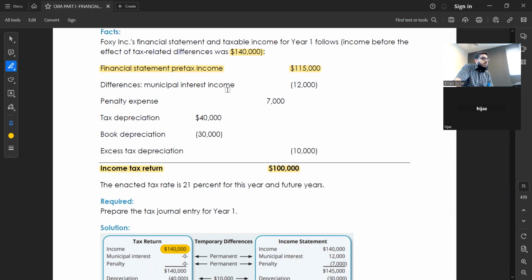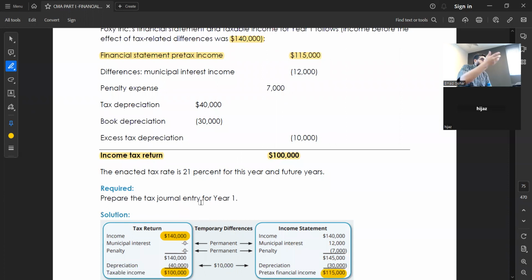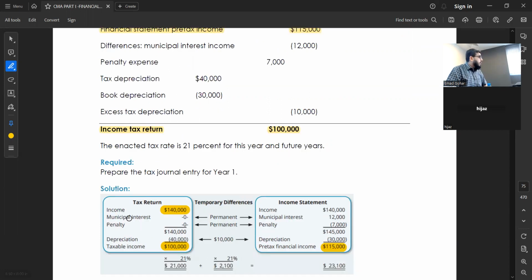Municipal interest income, 12,000. So see, municipal, this is relating to government. If they are giving you some income, maybe it is exempt from tax, right? Sometimes there is some income coming from government, which is exempt. So in the tax return, if you see, this is written 0.